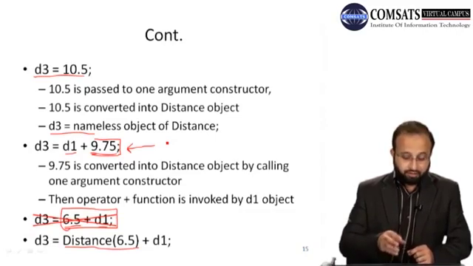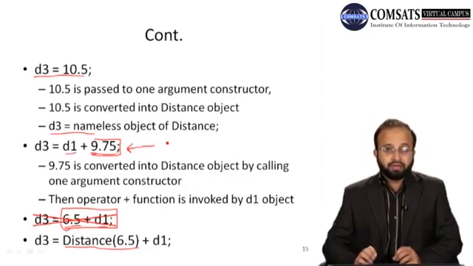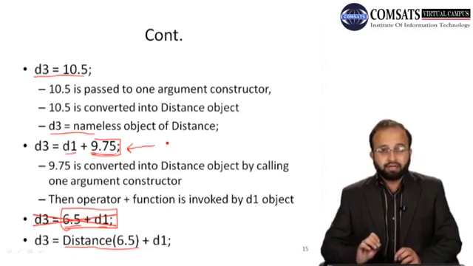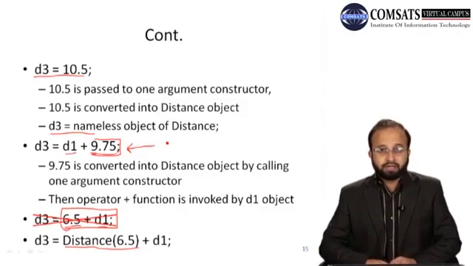In order to execute a statement like d3 is equal to 6.5 plus d1, we have to make the operator plus function a friend function of the distance class. So we will see in the next lecture how we make that function a friend function in the distance class, and what its effect is as compared to a normal member function of that class. We will continue from here in the next lecture.